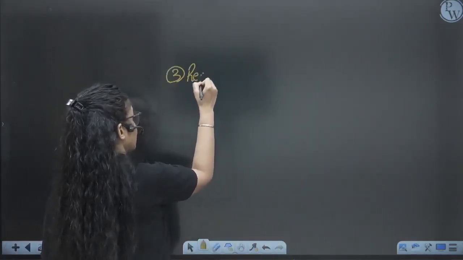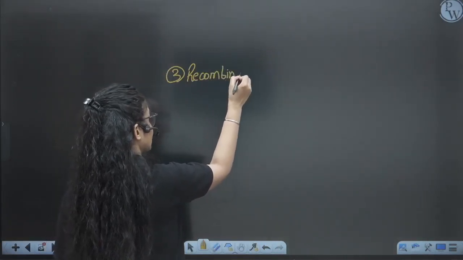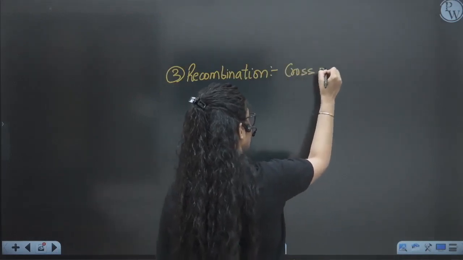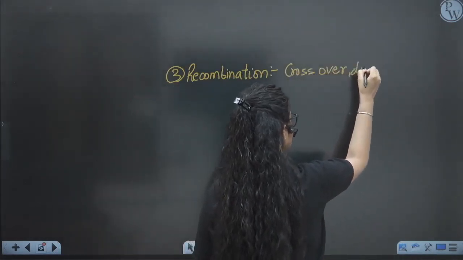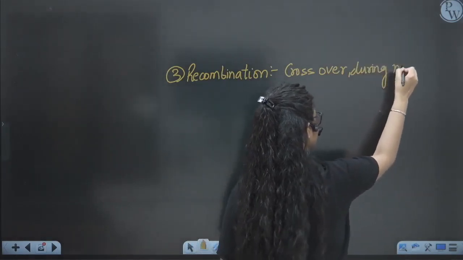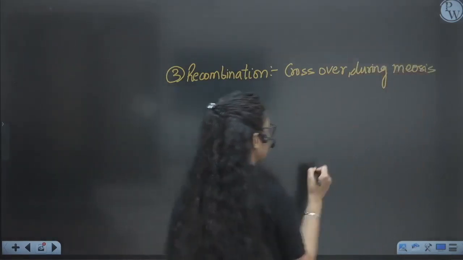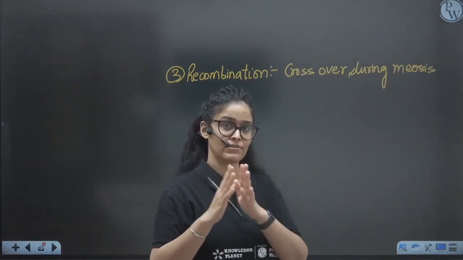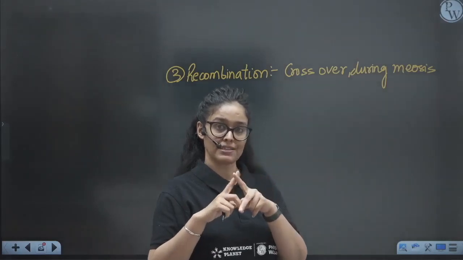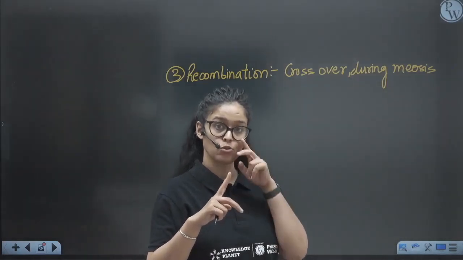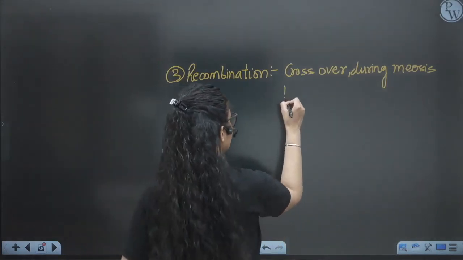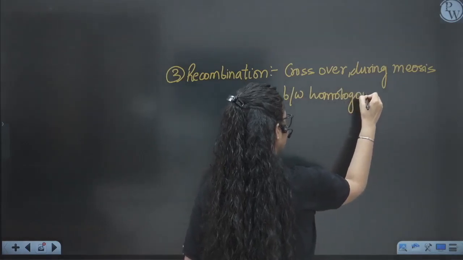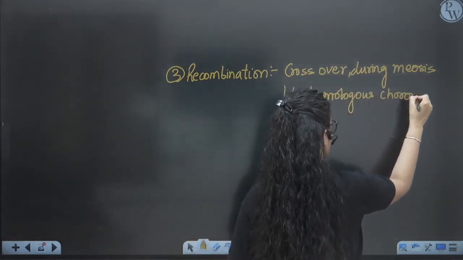Third is recombination. You know what recombination is? Recombination you must have done in class 11th. Crossover during meiosis will bring variation, right? So we know what happens during meiosis: crossing over, the shuffling of characters between homologous chromosomes. So that variation will occur.